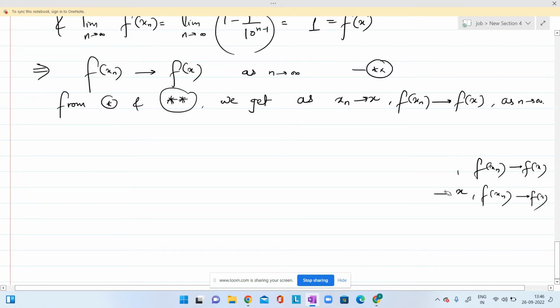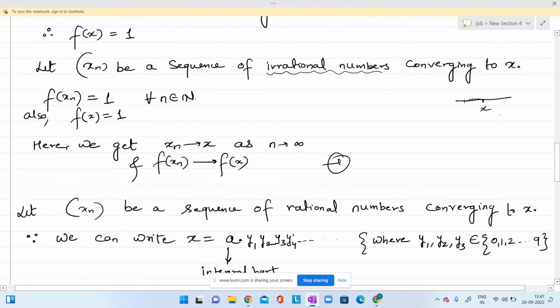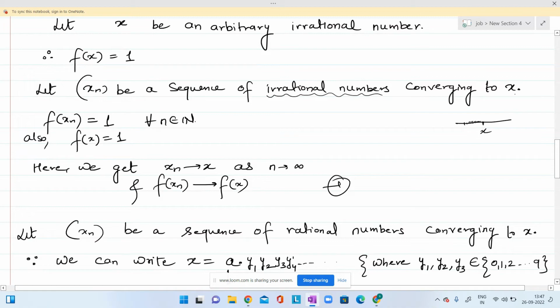In that case also we got that f at xn is converging to f at x. So overall we can say, and now this I'll say 2, right? So in 1 I took the sequence of irrational numbers converging to x, and we got that the sequence f at xn is also converging to f at x.